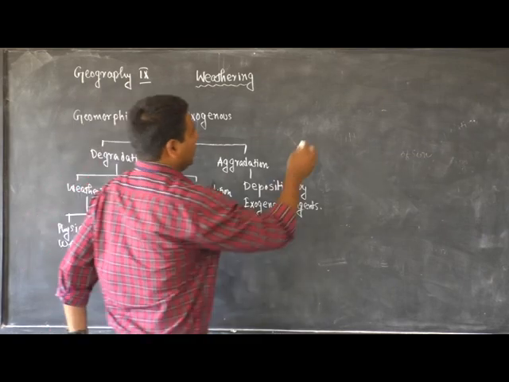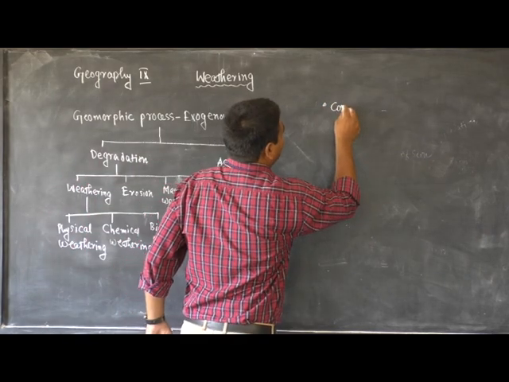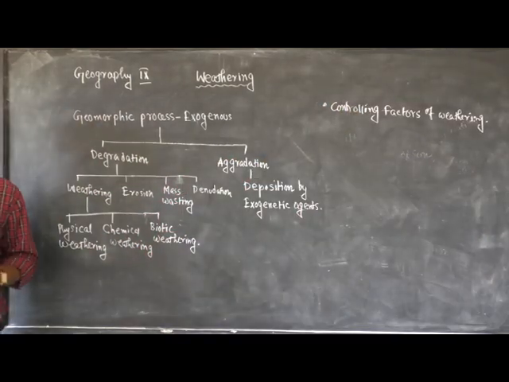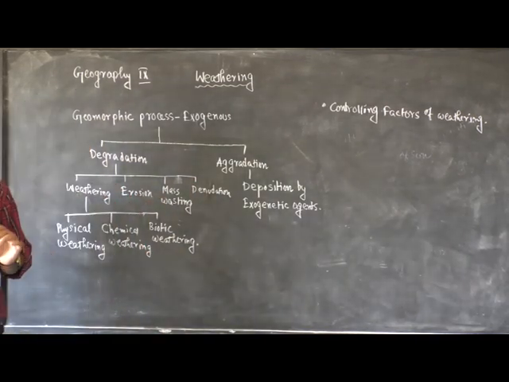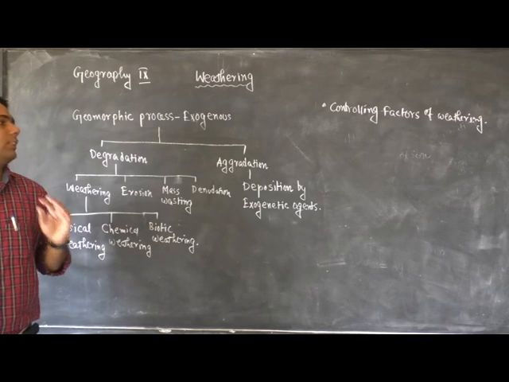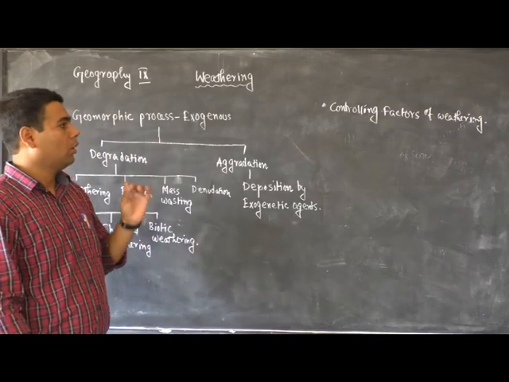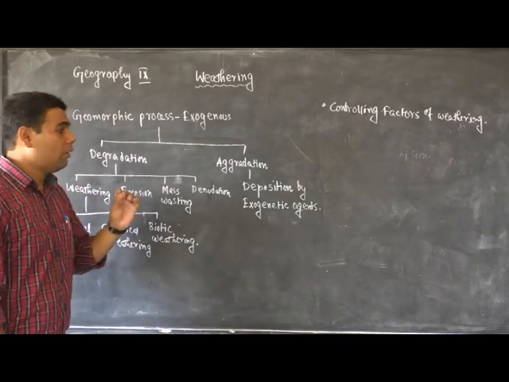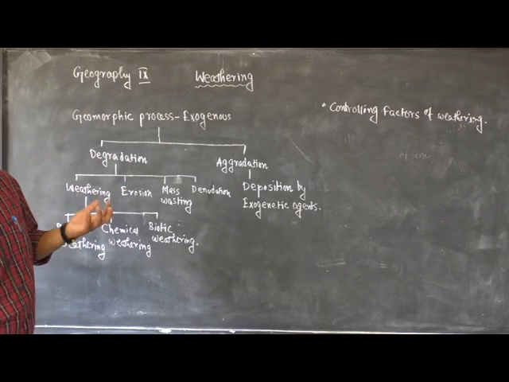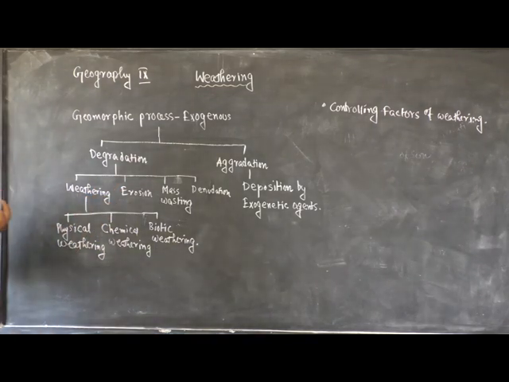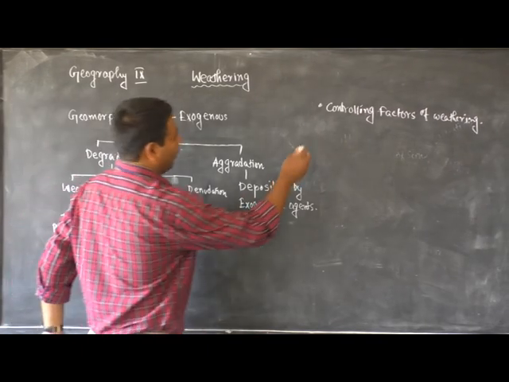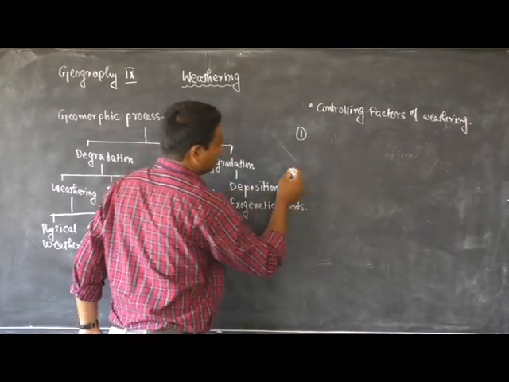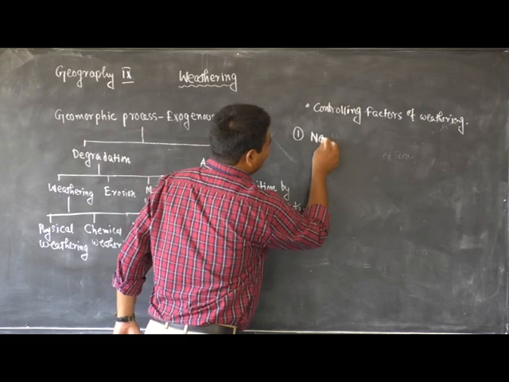Controlling factors of weathering. The nature and intensity of weathering is not the same everywhere on the earth's surface due to some factors. The main factors which influence the magnitude and nature of weathering are: number one, nature of rocks.